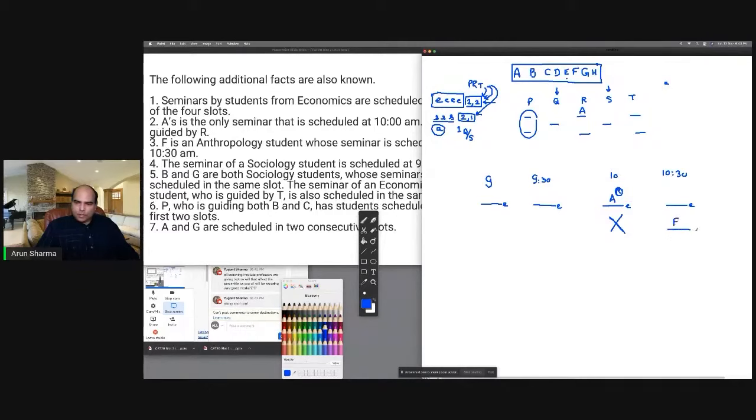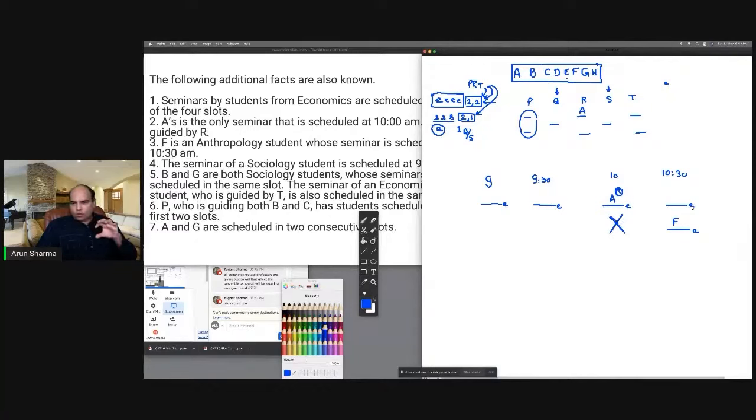F is an anthropology student whose seminar is scheduled at 10:30. So now you know the structure of 5 seminars. One seminar at 9, one at 9:30. Both belong to economics. One at 10, which belongs to economics. Nothing else at 10.